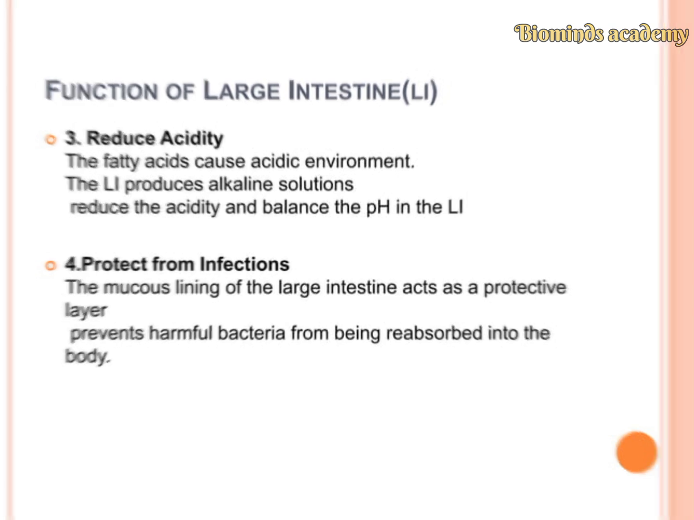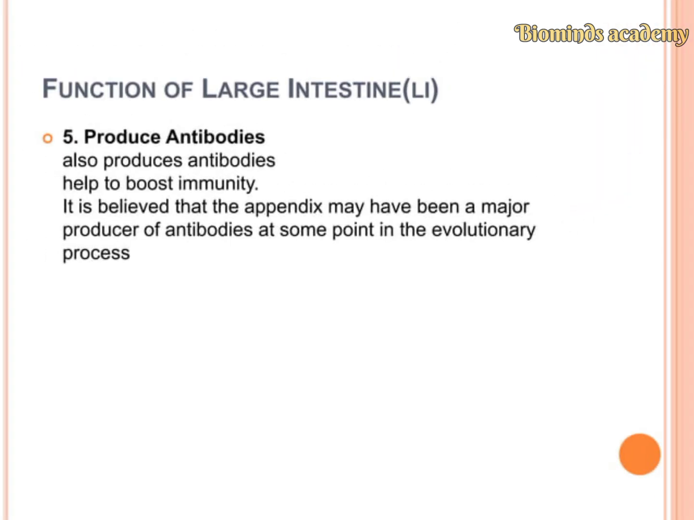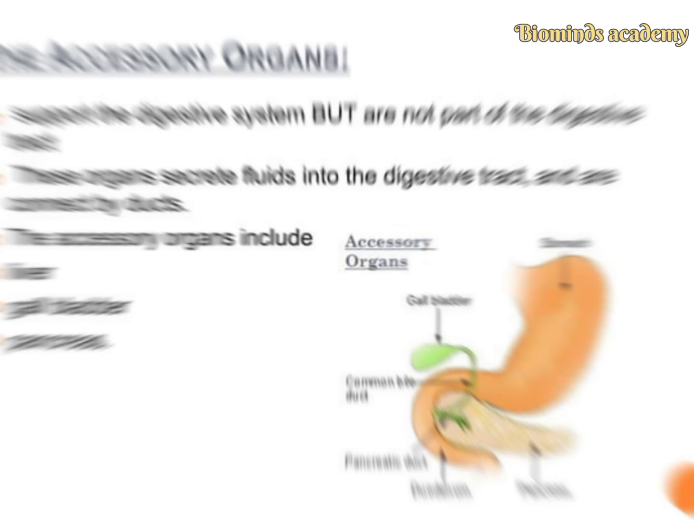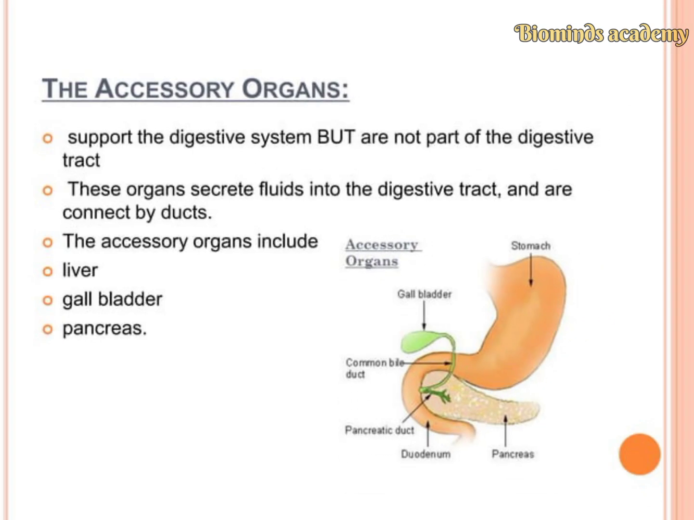The fifth function is to produce antibodies, which helps to boost immunity. It is believed that the appendix may have been a major producer of antibodies at some point in the evolutionary process. Now, the accessory organs.